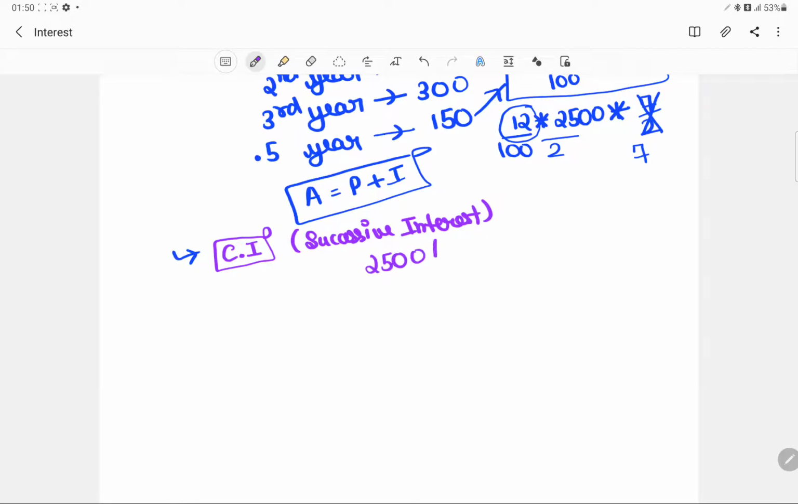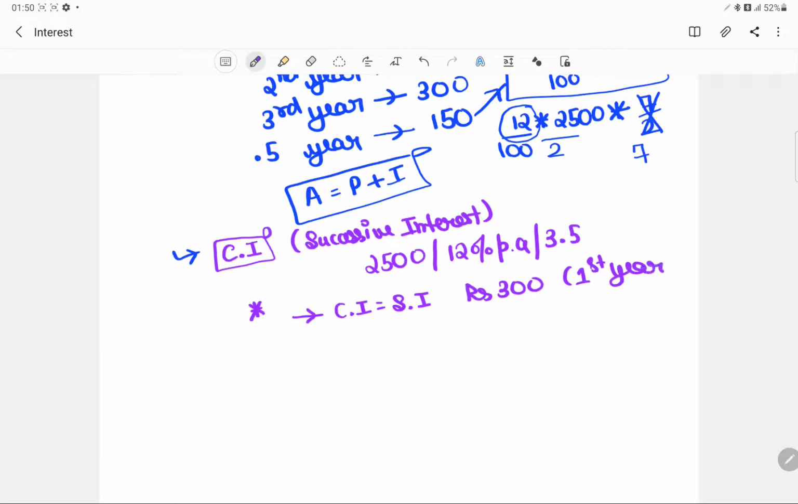For example, we have 2500 rupees, and it was 12% per annum, and we had taken it for 3.5 years. So for the first year, just mark that point. For the first time period over which the interest would be calculated, the compound interest is always equal to the simple interest. So that would be nothing but rupees 300. Okay, so for the first year it was the same.